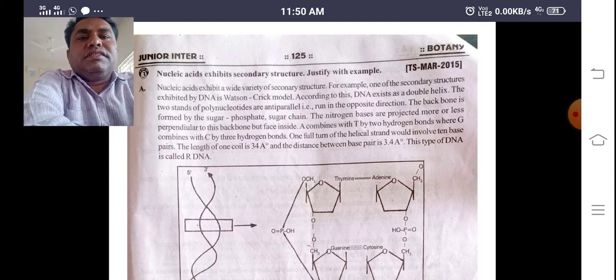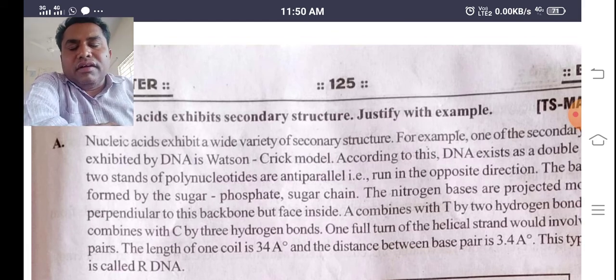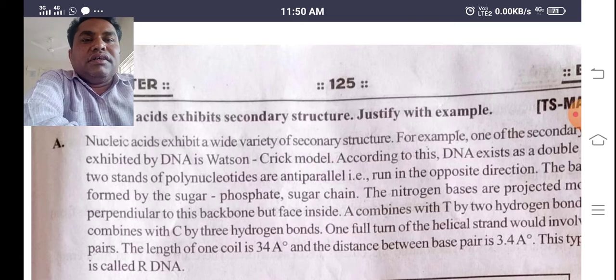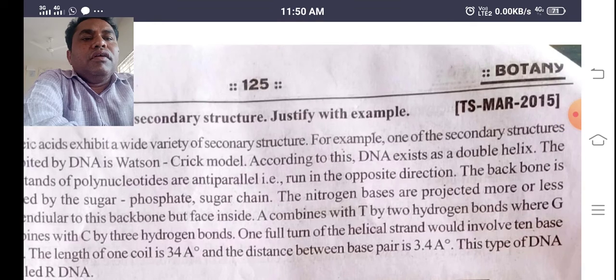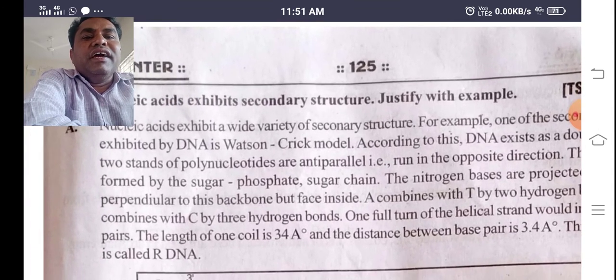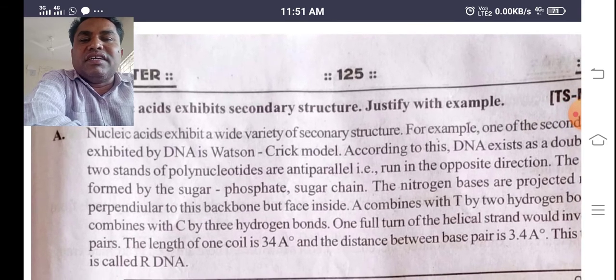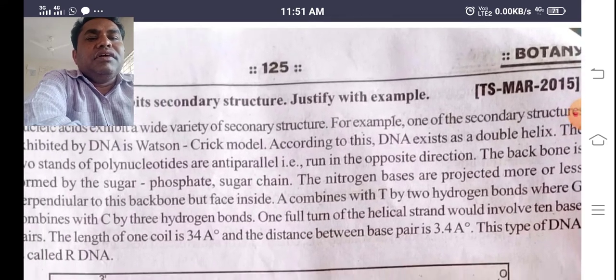So nucleic acids are generally, you know, DNA and RNA. When you take DNA as an example, one of the secondary structures exhibited by the DNA was given by Watson and Crick. You know that DNA was discovered by Watson and Crick. The structure was given clearly. According to this, DNA exhibits a double helical structure,